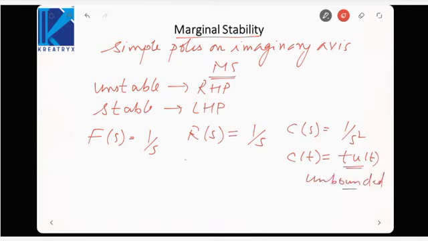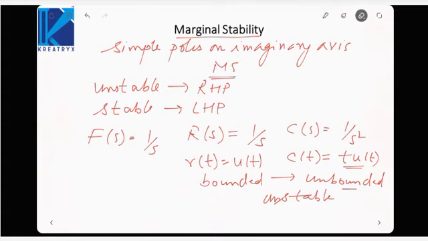Okay, r(t) was u(t), which was bounded. c(t) is unbounded. So bounded input is producing unbounded output, that is unstable. Okay, now let us take another input.